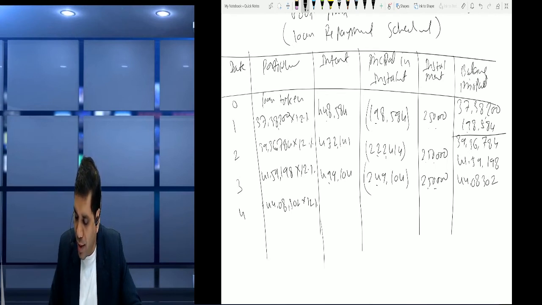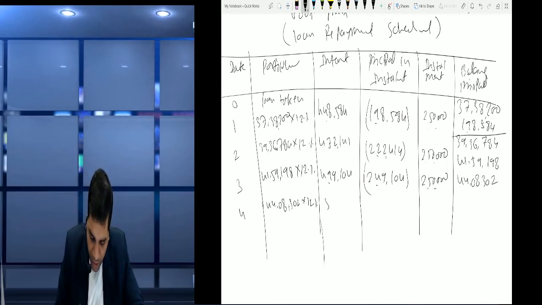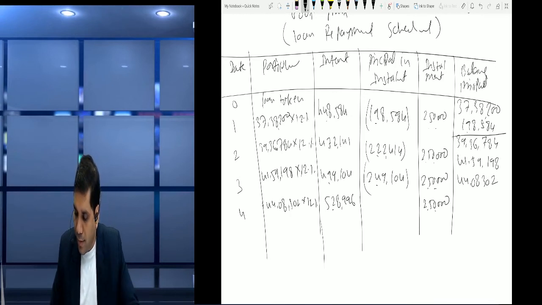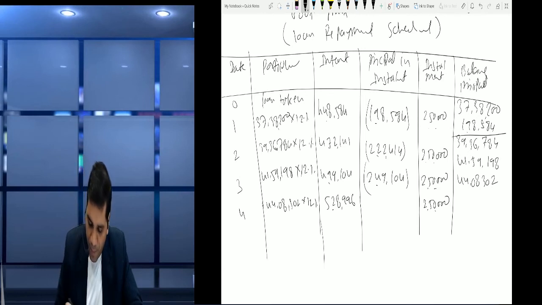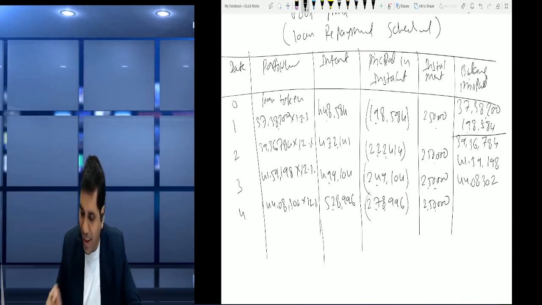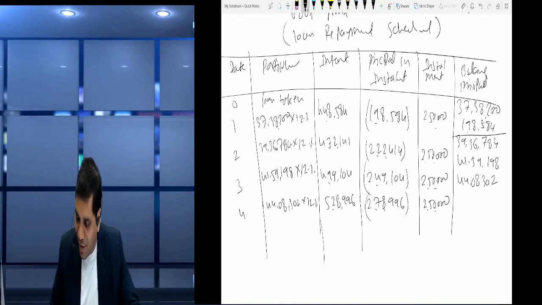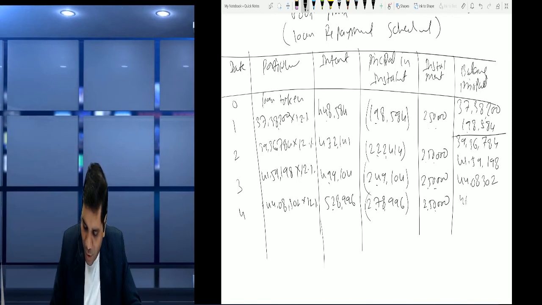44,08,302. We charge 12% interest, which is actually going on the market 5,28,996. Out of that, 2,50,000 will be the principal amount, will be subtracted. So 2,78,996 will be the principal. Again it increased. So plus 44,08,302. It comes to 46,87,298.